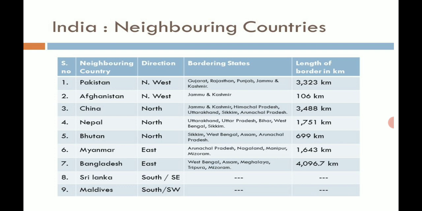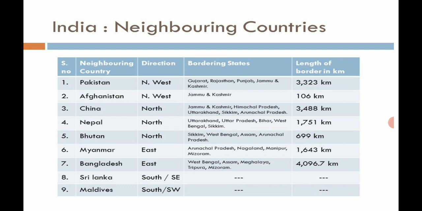Then Bhutan, it is again in the north. It is having the bordering states like Sikkim, West Bengal, Assam, Arunachal Pradesh. The border length is 6,999 kilometer.